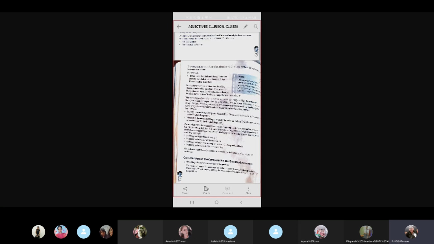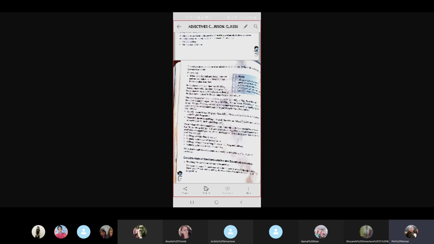Now the comparative form of an adjective is made by simply adding the suffix er. Tall, taller. So er is added as a suffix. And the suffix est is added to make it the superlative degree. So if tall is the positive word, the comparative would be taller, with er, and the superlative degree would be tallest, with est. So est is added as a suffix.